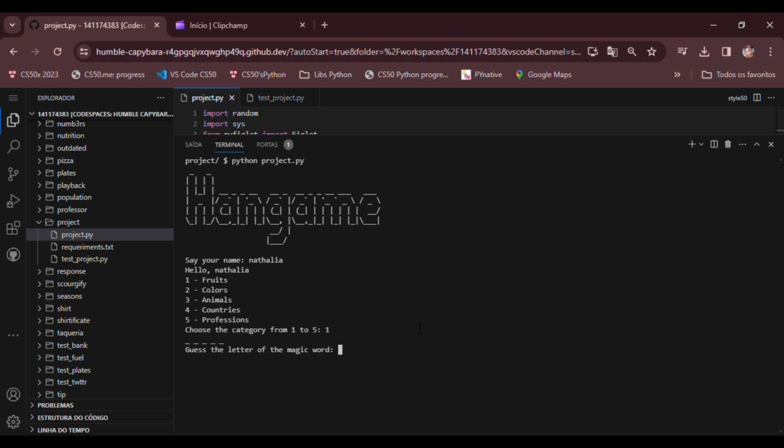My magic word has 5 letters, and I have to try one letter at a time or a word with 5 letters. If I try a different amount of letters, I get an error like that. And the program tells me that I have to try one letter or 5 letters to guess the word.